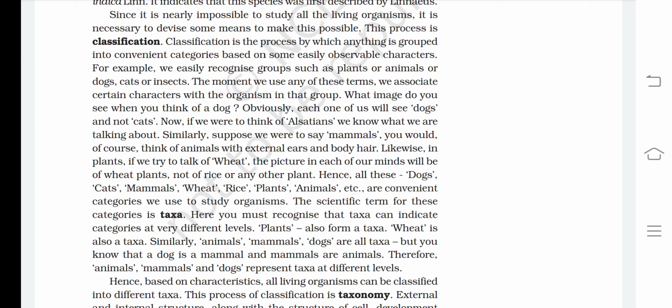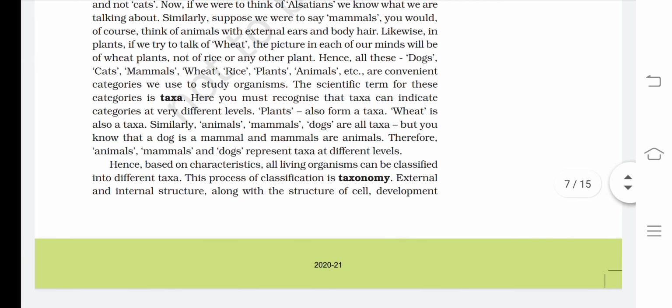The scientific term for these categories is taxa. Here you must recognize that taxa can indicate categories at very different levels. Plants also form a taxon. Wheat is also a taxon. Similarly, animals, mammals, dogs are all taxa. But you know that a dog is a mammal and mammals are animals. Therefore, animals, mammals, and dogs represent taxa at different levels. Hence, based on characteristics, all living organisms can be classified into different taxa. This process of classification is taxonomy.